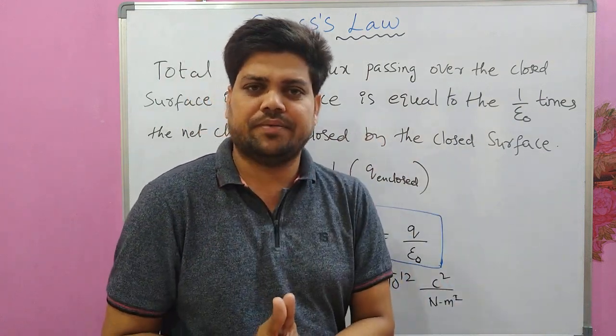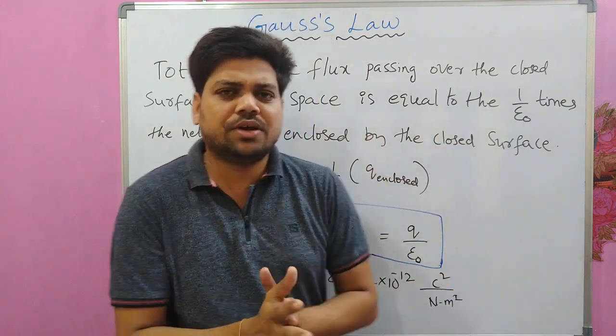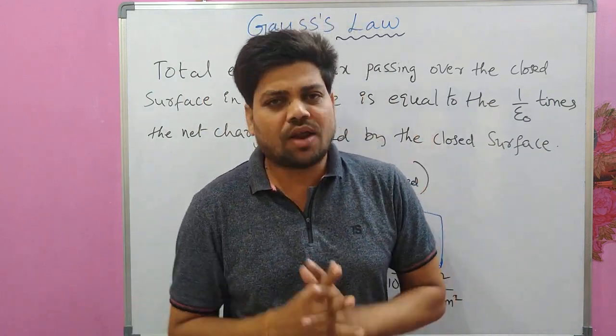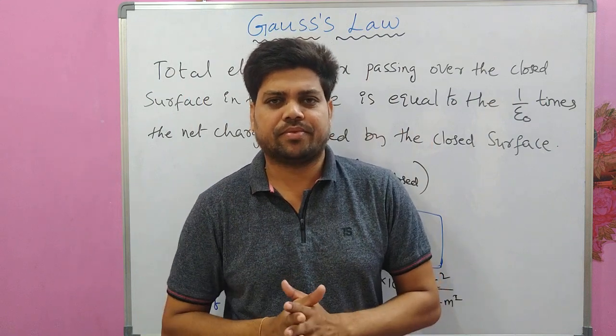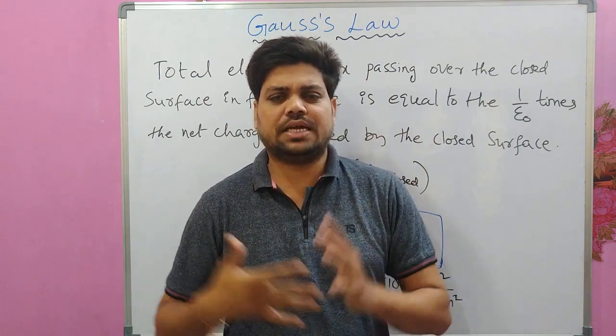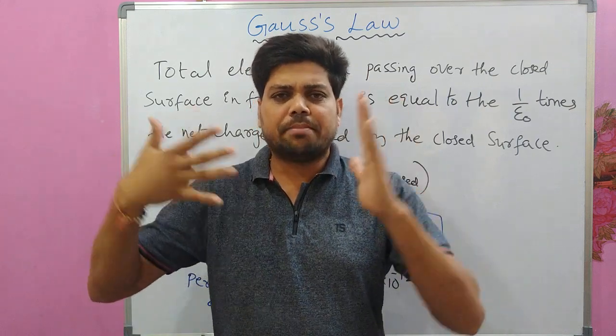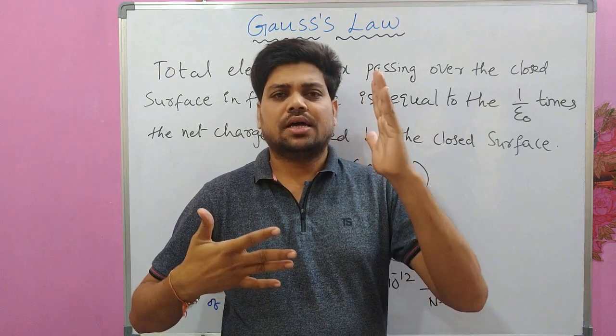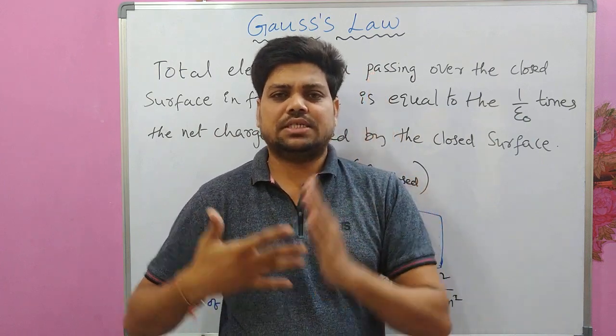That means, in the previous video lecture, we have discussed electric flux thoroughly. Right? What is electric flux? Electric flux is nothing but the number of electric field lines passing through the surface normally.